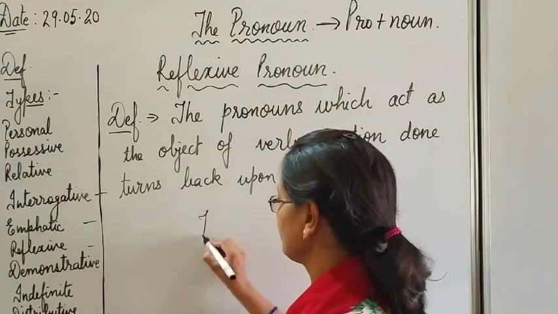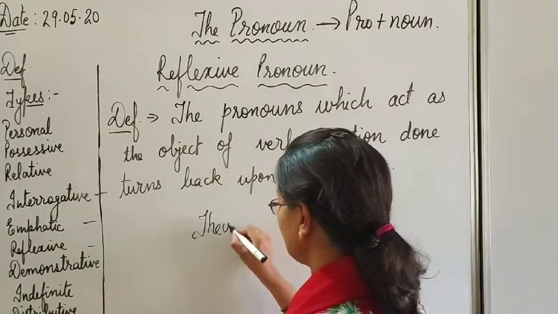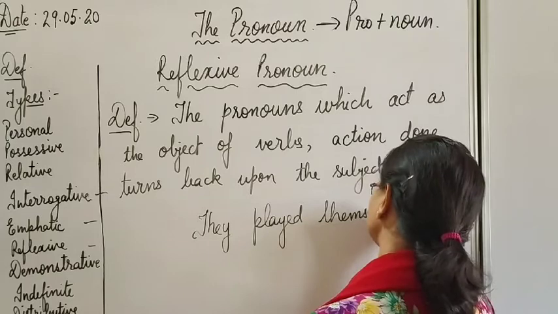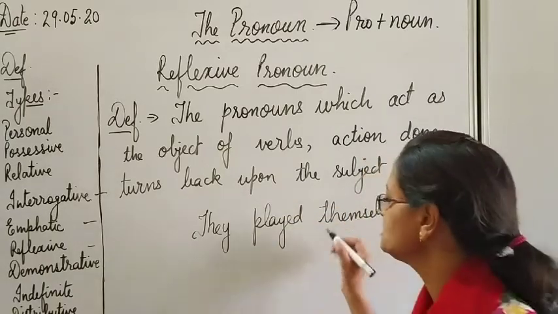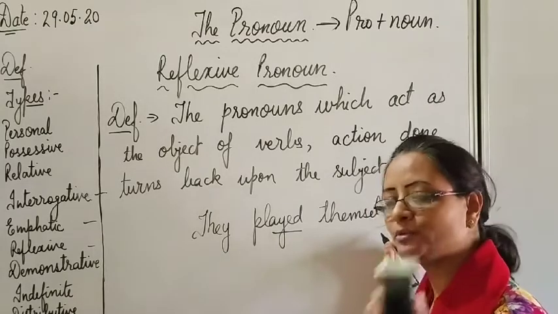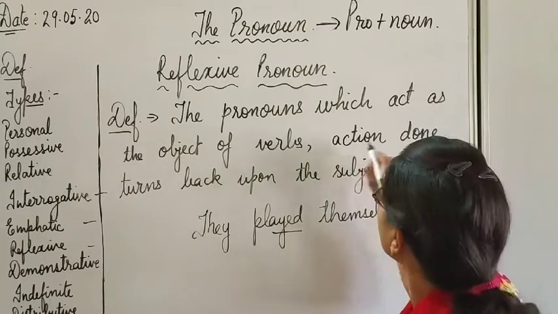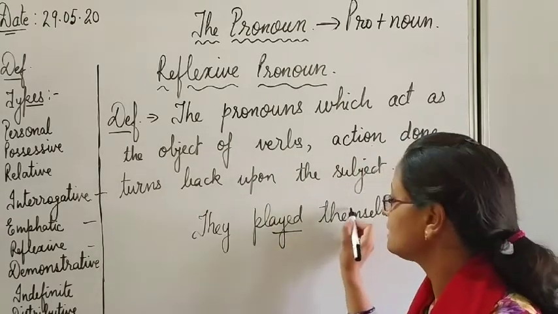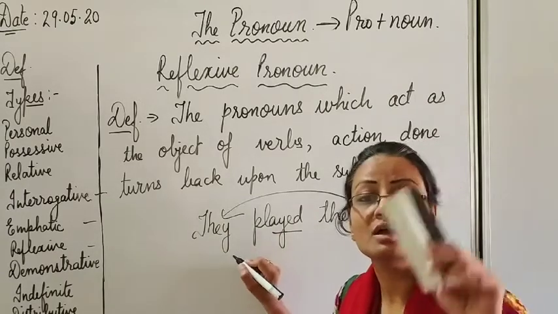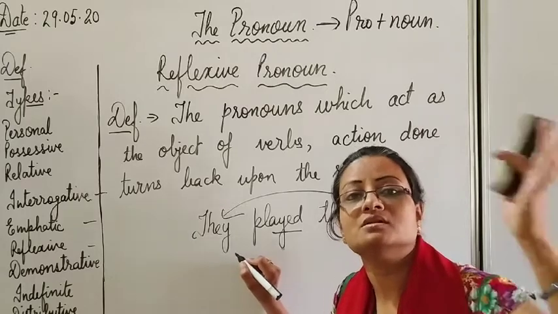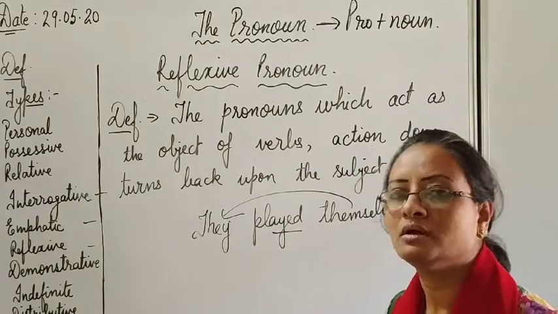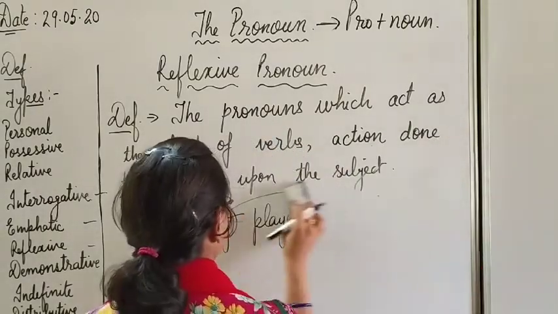I will show you again with the same example. They played themselves, meaning nobody taught them how to play. They played themselves. You can see here played is the verb, themselves is the object. It is a pronoun acting as an object. So here the action done turns back upon the subject. Themselves is standing for they. Themselves is related to they. So it is a reflexive pronoun. Clear? Such types of pronouns are reflexive pronouns.